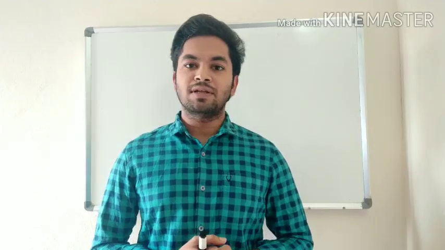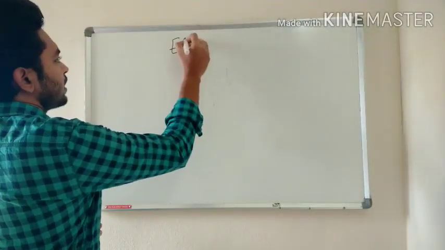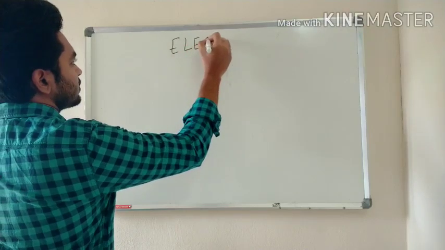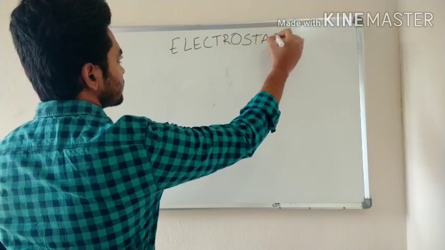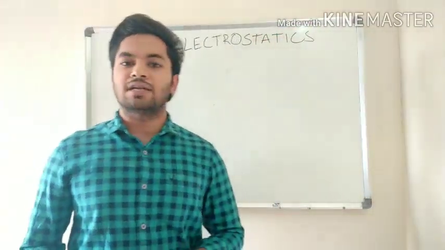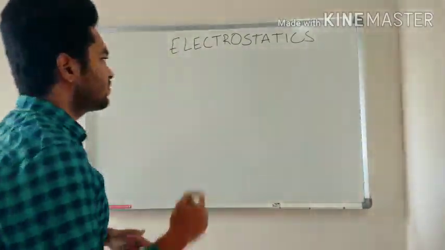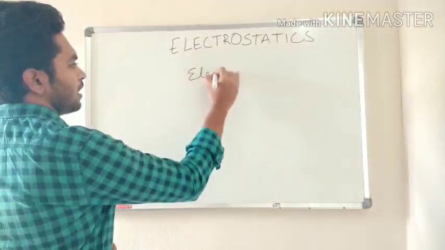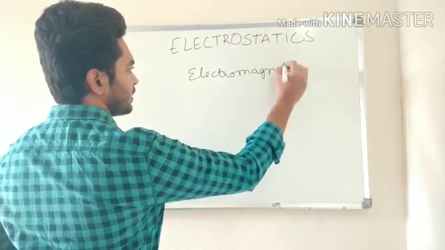The first chapter of your 12th class is electrostatics. Now where does this electrostatics come from? It comes from electromagnetism.